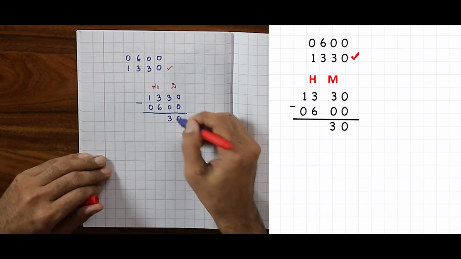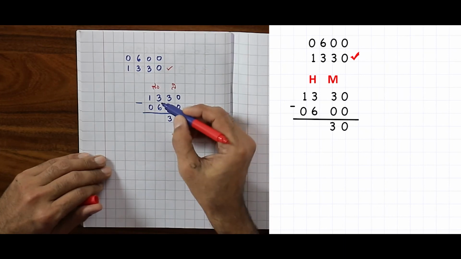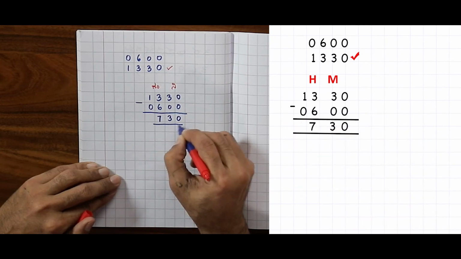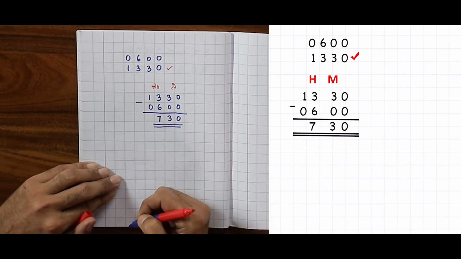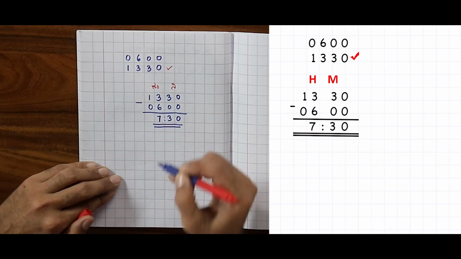So here, 30 minus 0 is 30. Now, if I have to subtract 6 from 13, what do I get? Can you tell me? 7. So, what is the duration of my travel? The total duration is 7 hours 30 minutes.